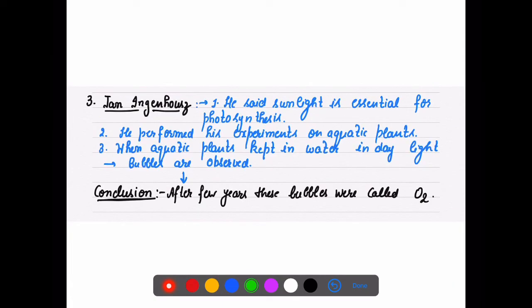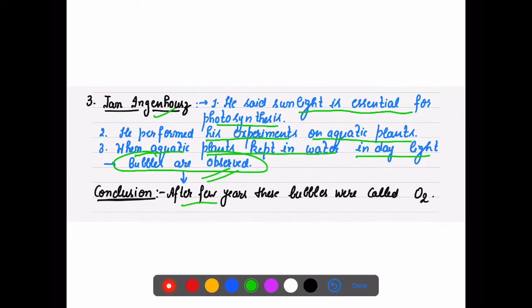Then there is another scientist, Ebbinghaus. He said that sunlight is essential for photosynthesis. He performed his experiments on aquatic plants. When aquatic plants were kept in water, especially in daylight, bubbles were observed. He didn't know at the time what these bubbles were. After a few years, these bubbles were called oxygen.